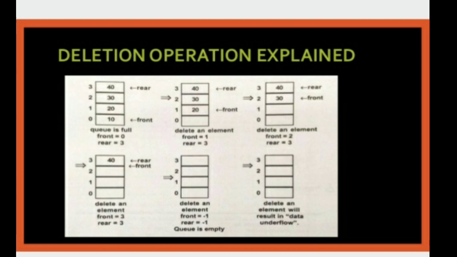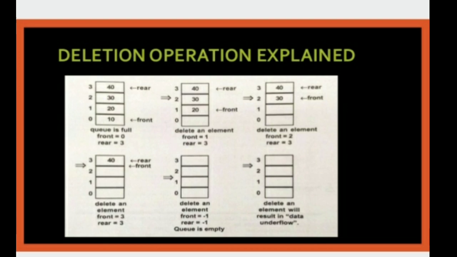What are the index numbers? 0, 1, 2, 3. Now the rear and the front are in the same position. Deleting the element, front is equal to 3 and rear is equal to 3. You can remove the 40. Then after this deletion, front is equal to -1 and rear is equal to -1, the queue is empty. Here the fourth element is also deleted. Then what do you get? The queue is empty.